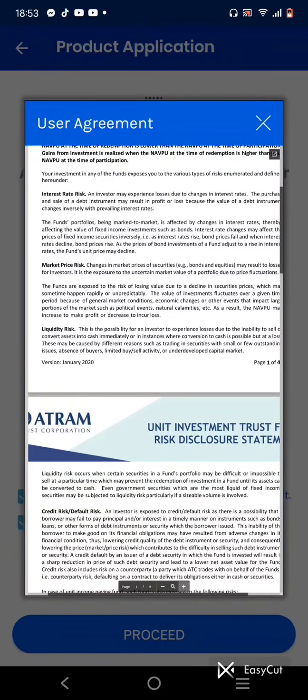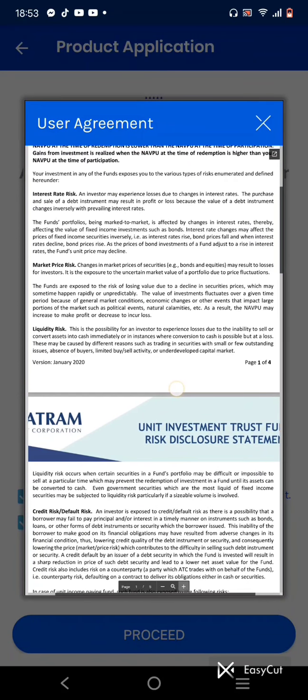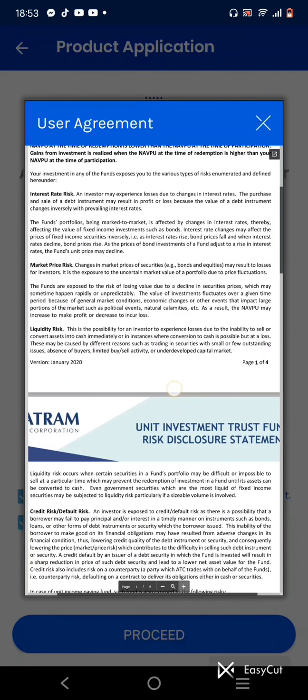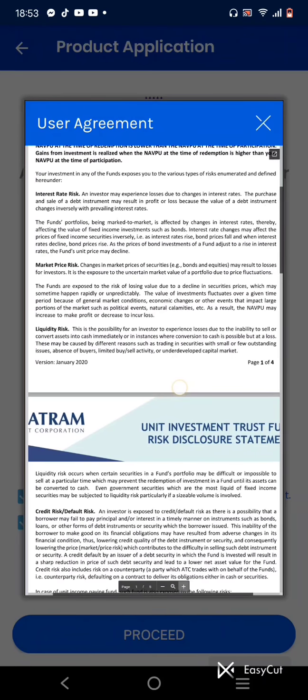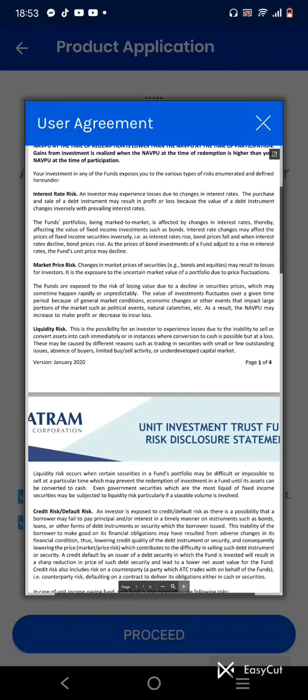The funds are exposed to the risk of losing value due to decline in securities prices, which may sometimes happen rapidly or unpredictably. The value of investment fluctuates over a given time period because of general market conditions, economic changes, or other events that impact large portions of the market, such as political events, natural calamities, etc. As a result, the net asset value per unit may increase to make profit or decrease to incur loss.